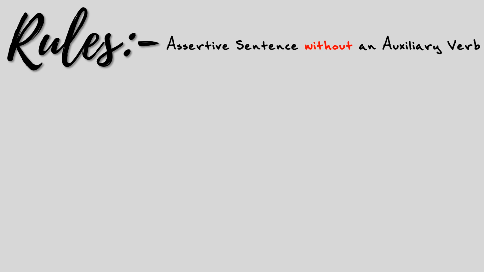So let's learn some basic rules. While transforming sentences from assertive to interrogative, we must observe whether there is any auxiliary verb or not. If there is no auxiliary verb, like in the example on the display, Mr. Jaman works hard all day long, we can see that there is no auxiliary verb in this sentence.